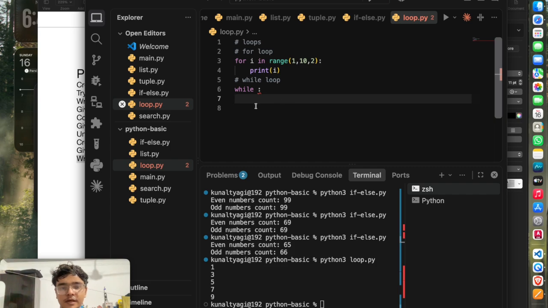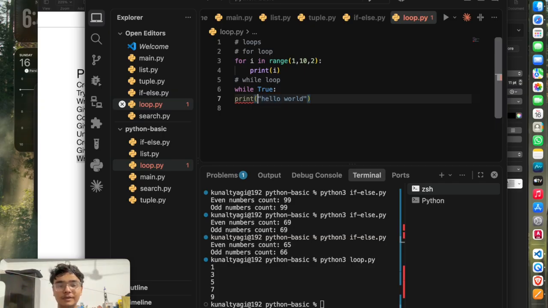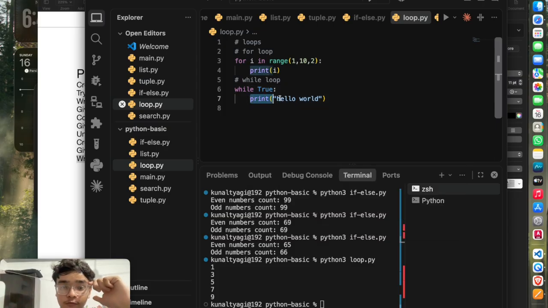First, we will see how the inner block works. You can print anything. For example, we took hello world like this. You can write true. This loop will print hello world an infinite number of times, because we have a condition called true, but we don't have a condition which tells the loop when to stop. So it will run forever.